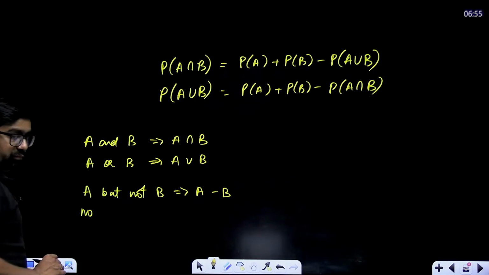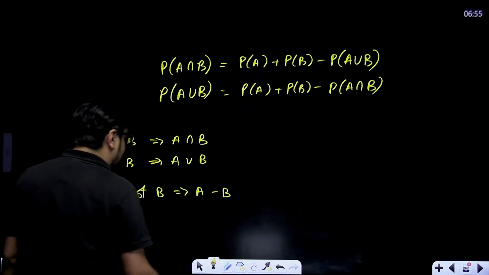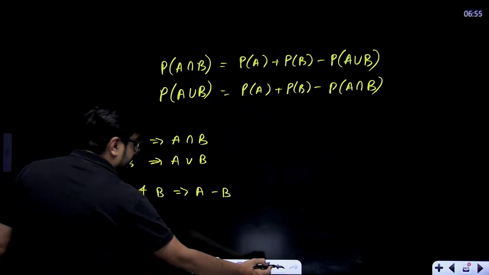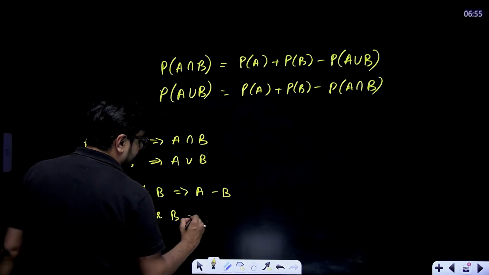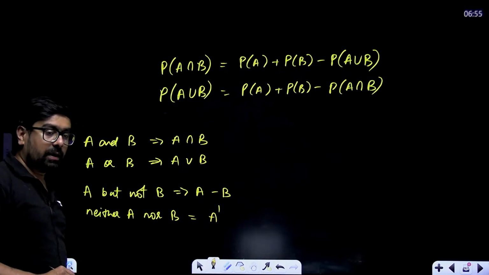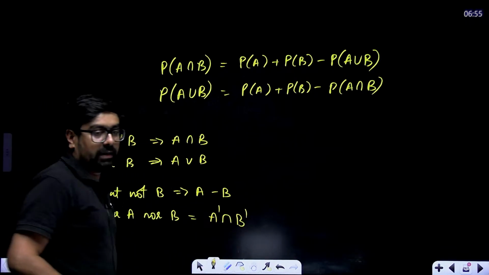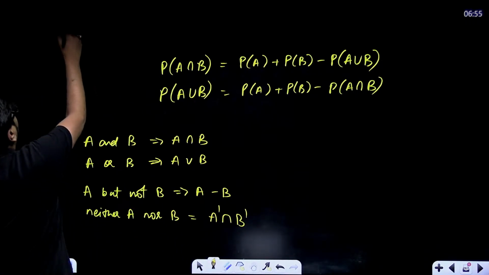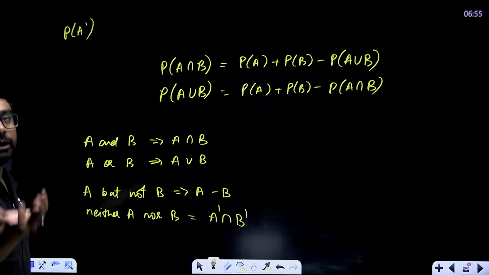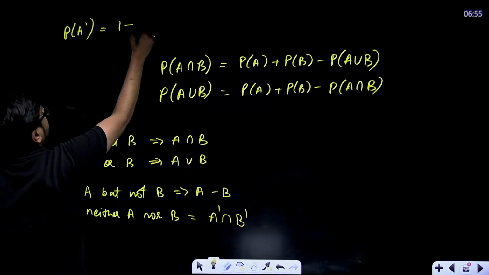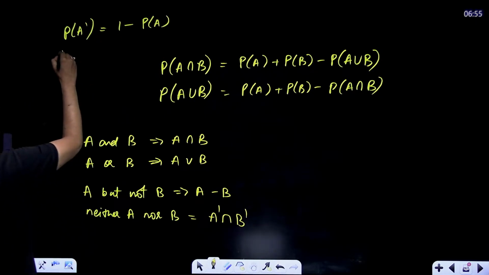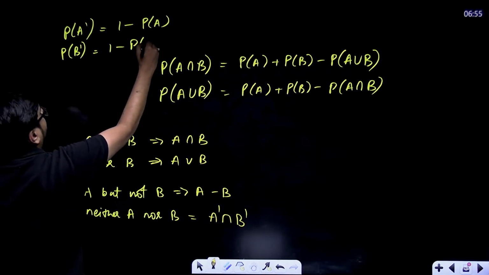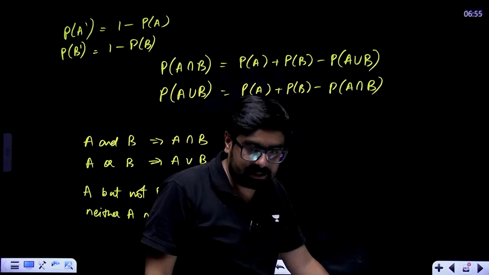Neither A nor B. Some case can be neither A nor B. If this case is written, this will be represented as A complement intersection B complement. A complement is 1 minus probability of A. Probability of A complement, that means probability of not happening of A is nothing but 1 minus probability of A. Similarly, probability of B complement, that means probability of not happening of B will be 1 minus probability of B. Very simple things. Please revise this before going to the exam.